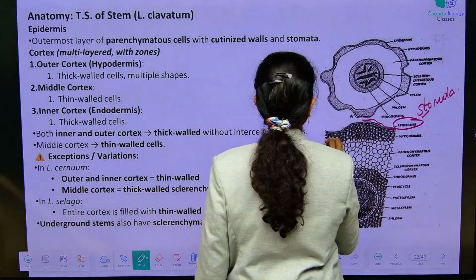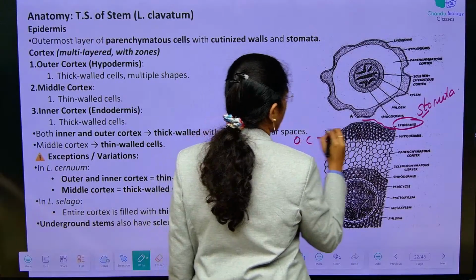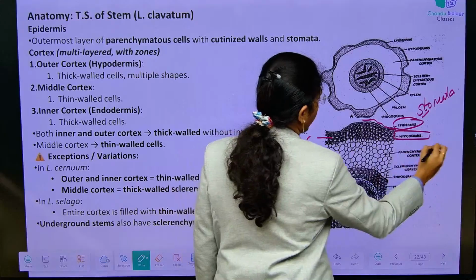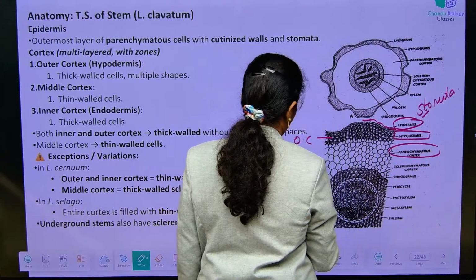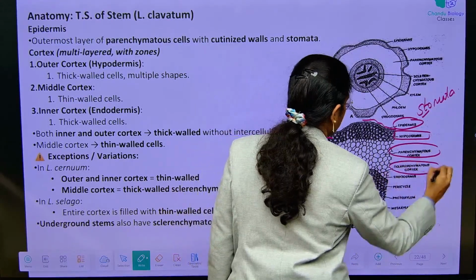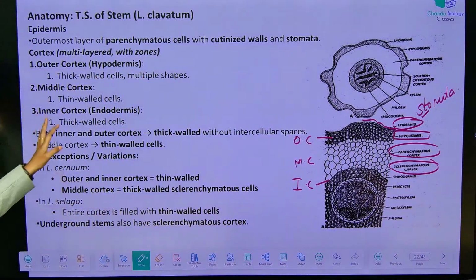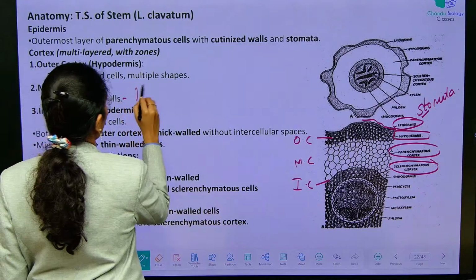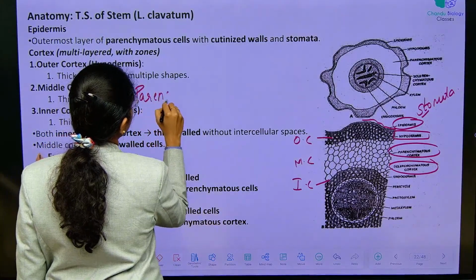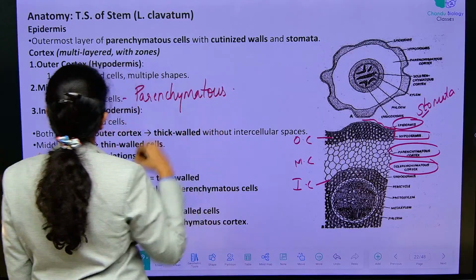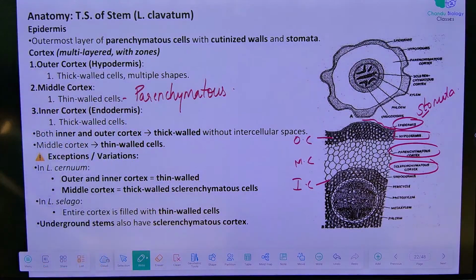Outer cortex is known as hypodermis, middle cortex is parenchymatous cortex, inner cortex will be sclerenchymatous cortex. Outer cortex is hypodermis, middle cortex will have thin walled parenchymatous cells, inner cortex is endodermis which is made up of sclerenchymatous tissue.